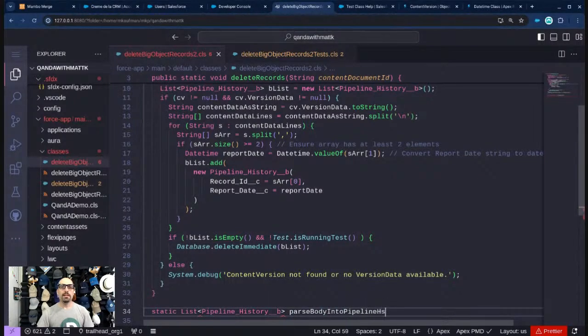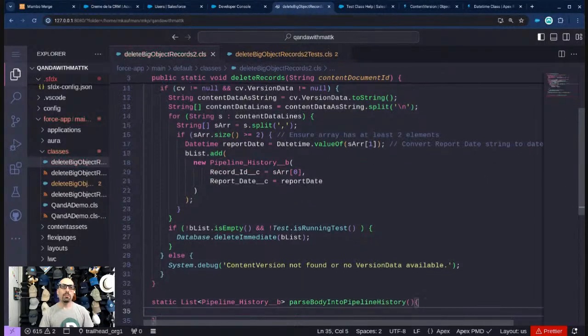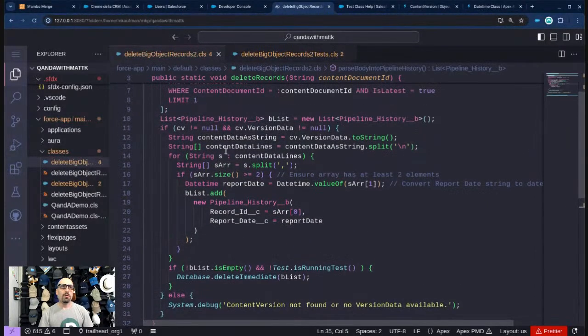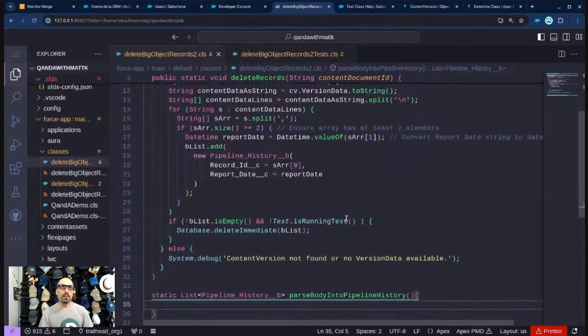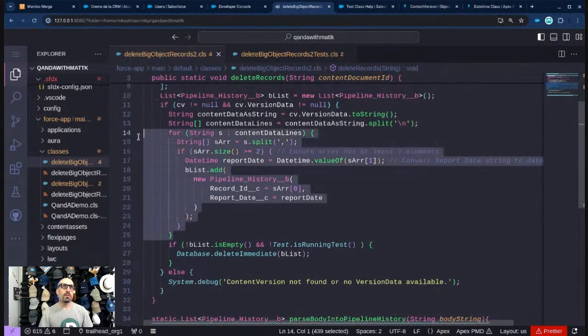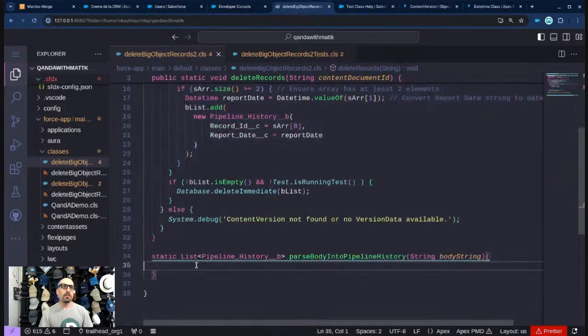And so the nice thing is then we'll have at least some confirmation that our code is working. So we're going to pass in a string, body string. Okay, and the results will be this blist being returned to it.